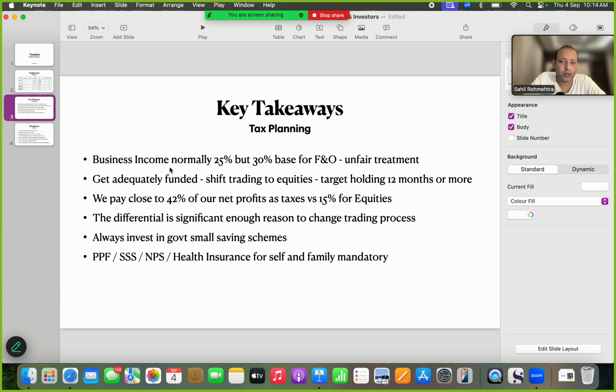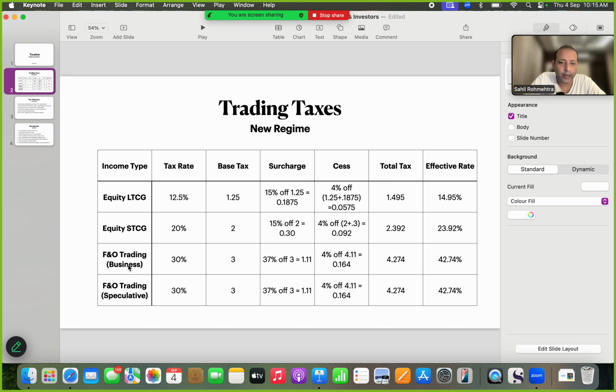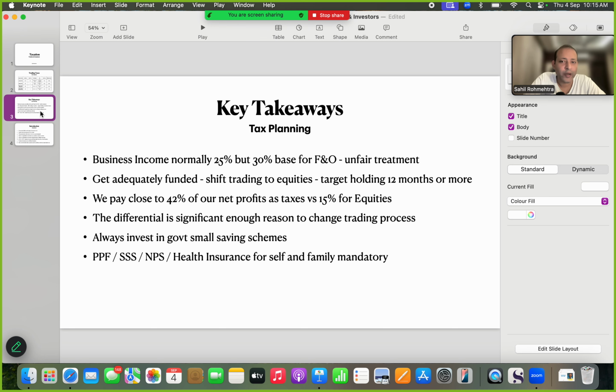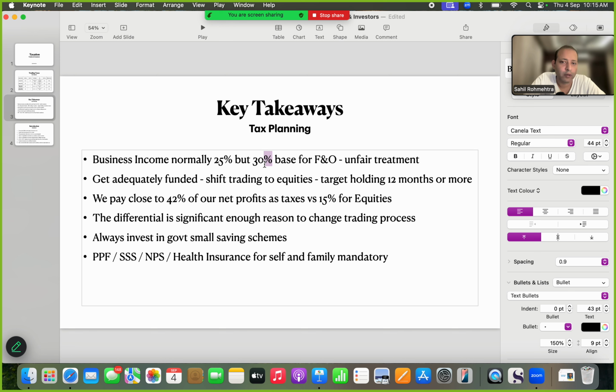So first of all, there is this unfair treatment, because you will see that FNO trading as business income has a base slab of 30%, whereas the industry standard is 25%, which was changed when, if you remember, Nirmala Sitharaman made that announcement where all corporate taxes were cut to 25%. But for FNO that cut was not applicable, giving it a very stepchild treatment actually.